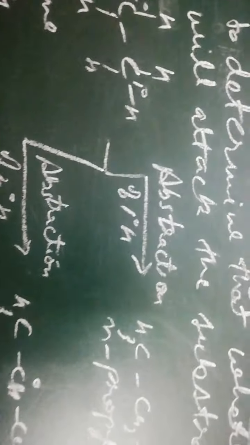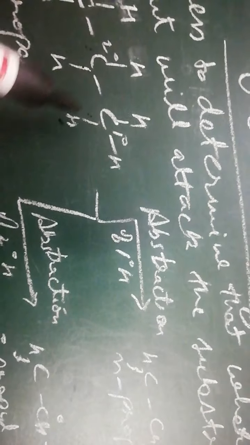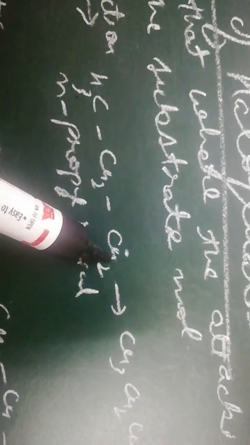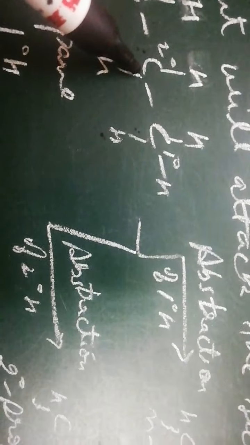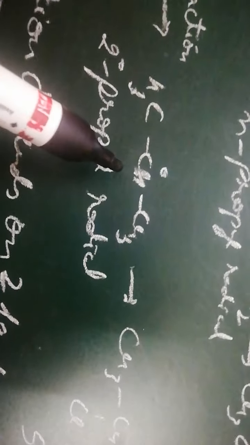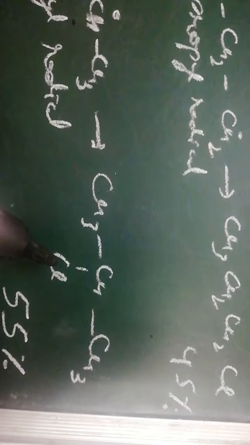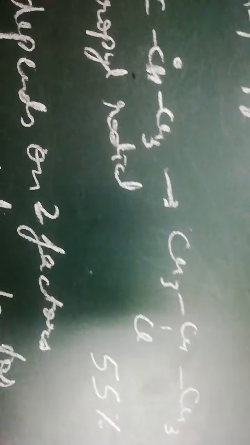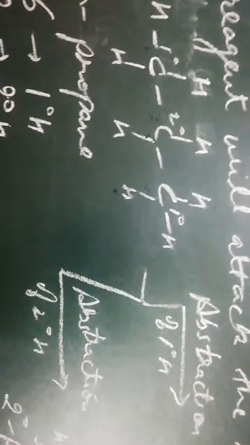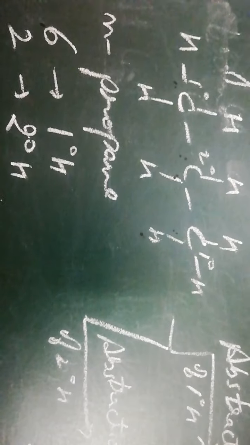So if abstraction of primary hydrogen takes place from this place, let us suppose, we will get normal propyl radical, CH3 CH2 CH2 dot, normal propyl radical. And if the chlorine free radical attacks here, we will get normal propyl chloride, in a ratio of 45%. And if abstraction of secondary hydrogen, that is from the secondary carbon, takes place, we will get secondary propyl chloride, and the chlorine free radical will attack here, and we will get secondary propyl chloride in a ratio of 55%. So we can see that primary hydrogen can be abstracted and secondary hydrogen can also be abstracted.